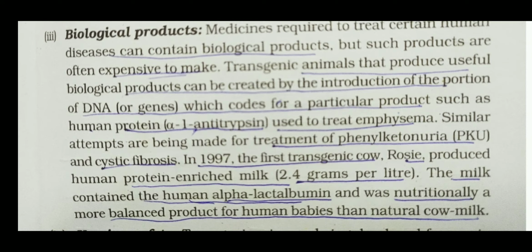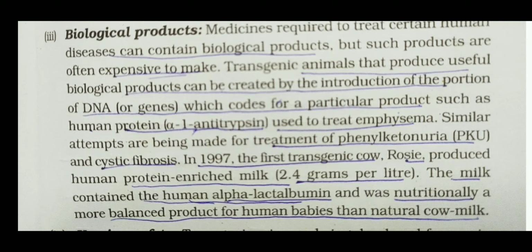So transgenic animals that produce useful biological products can be created by the introduction of foreign DNA. So for many biological products, what we are doing? We are inserting some genes into the transgenic animal, and then the transgenic animal makes some product, and that product is used in the treatment of the diseases. To understand, some genes are introduced into the transgenic animal, and then these transgenic animals produce some product, and this product or protein is used for the treatment of diseases.